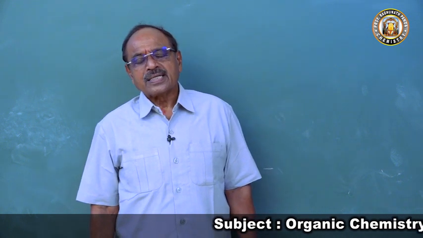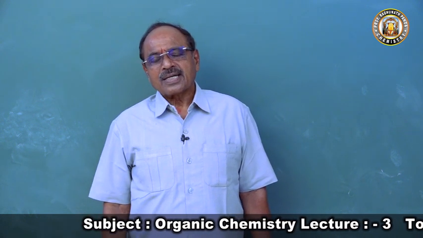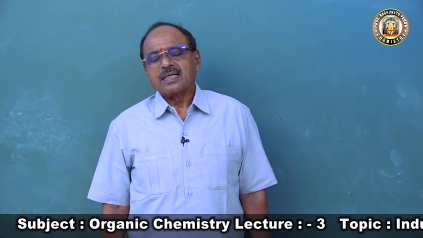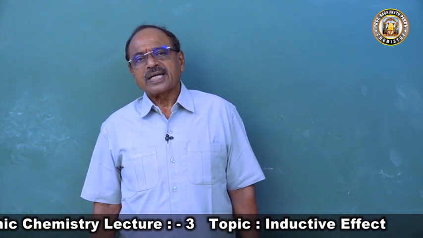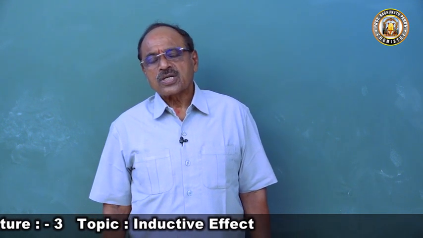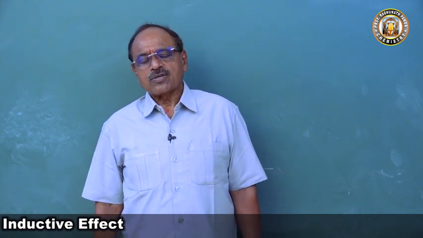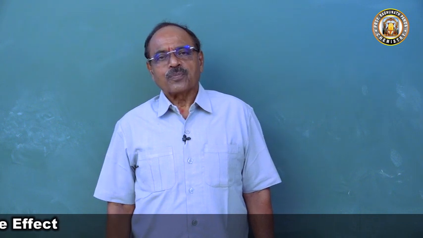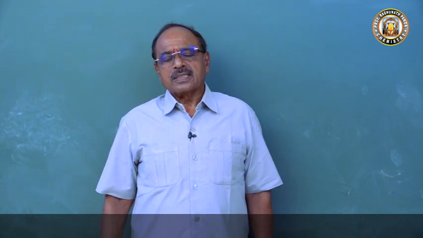The order is: the nitro group, more electron attracting than fluorine, more than the CO group, the compounds having CO group, aldehydes, ketones, carboxylic acids, esters, amides, etc. Then come the halogens, chlorine, bromine, iodine. Then comes OH, the hydroxyl group, then phenyl group. This is the order of electron attracting power.